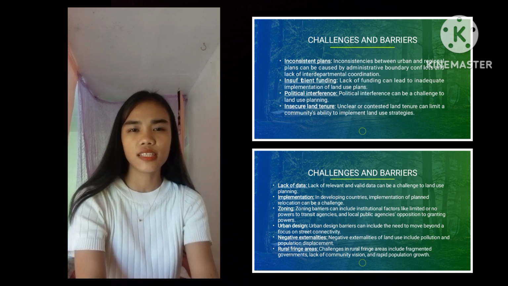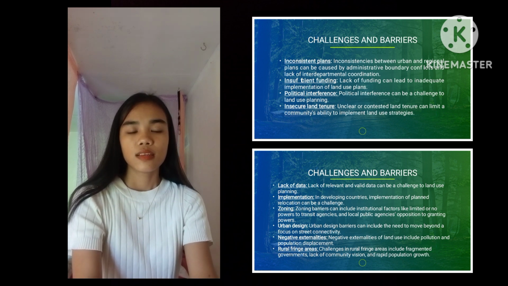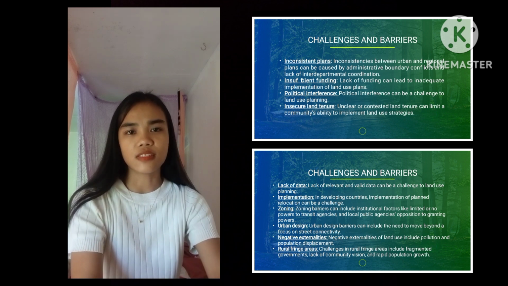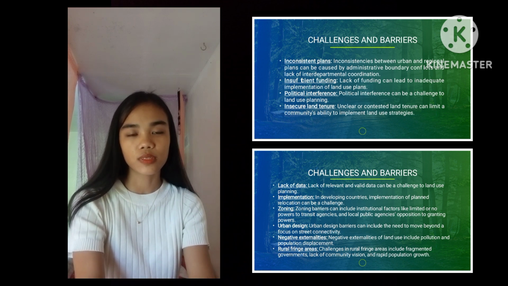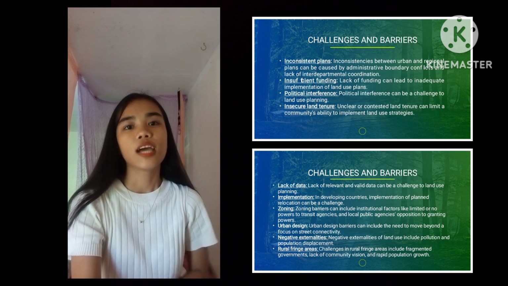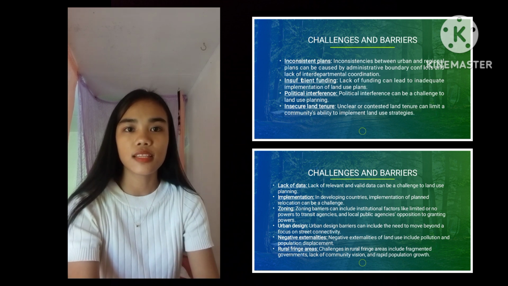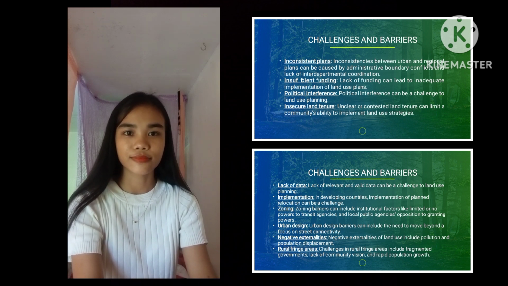Lack of funding can lead to inadequate implementation of land use plans. Then, political interference. Political interference can be a challenge to land use planning also. Next, insecure land tenure. Unclear or contested land tenure can limit a community's ability to implement land use strategies.